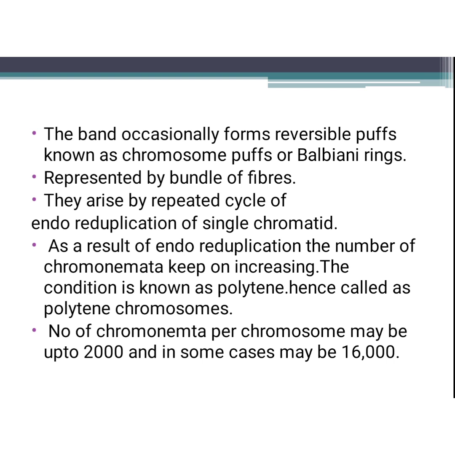The main feature of this chromosome is that it contains puffs. In which chromosome is a puff present, they ask. It is nothing but the polytene chromosome or giant chromosome. It is a very important, frequently asked question. The swollen regions are known as chromosome puffs or Balbiani rings. The number of chromonemata per chromosome may be up to 2000. In some cases, it may be up to 16,000 also. The bands of giant chromosomes are produced as a result of stacking of chromomeres over one another.